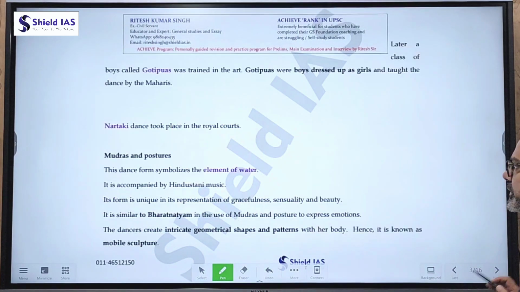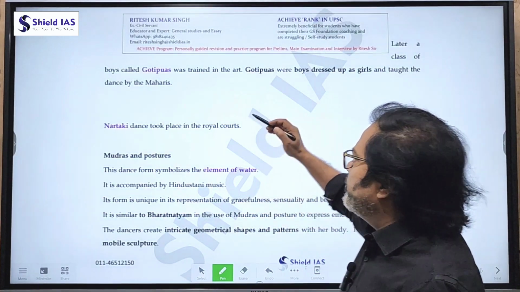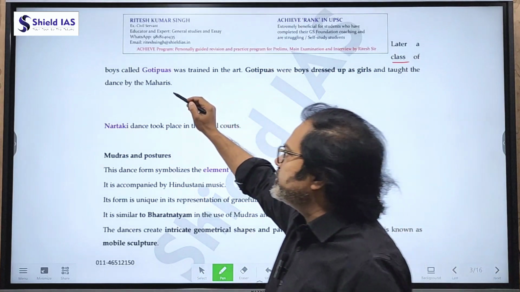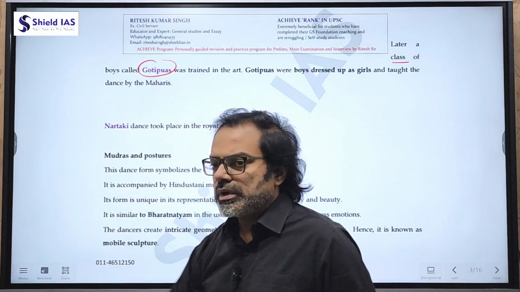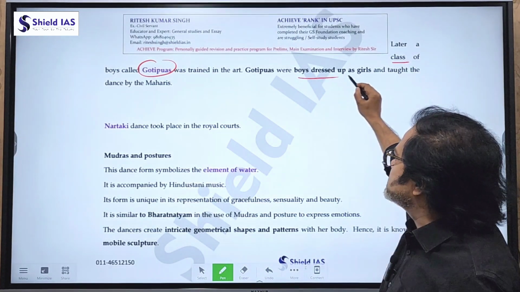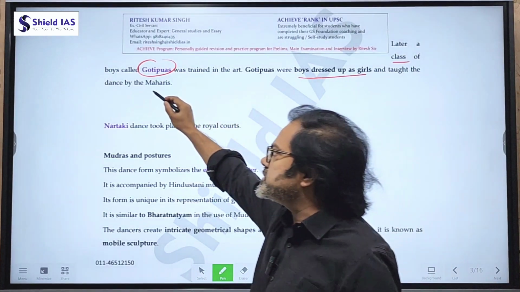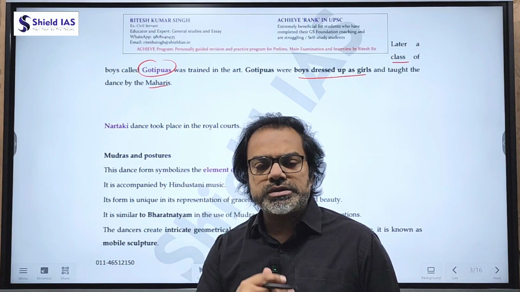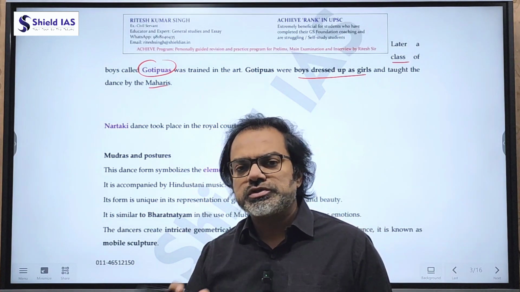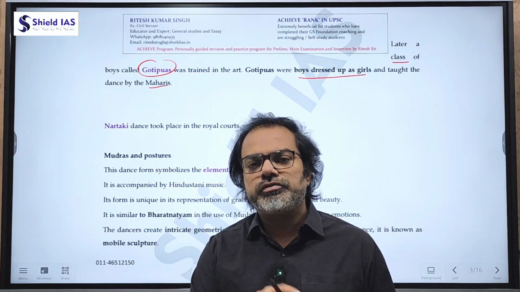Now, certain boy performers were also there. Later, a class of boy performers emerged. They were known as Gotipuas. Gotipuas were the boys dressed up as girls and taught the dance by Maharis. So the Maharis, the girls, were the major preachers, and the Gotipuas were a branch that emerged of male performers dressed like females.